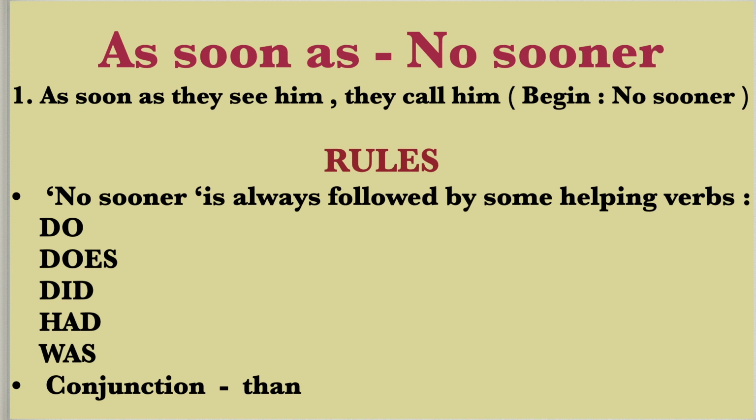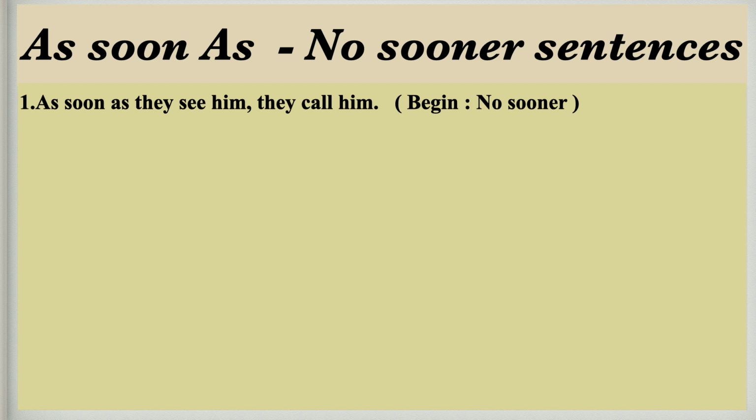How we would choose it? We will see the form of verb used in the sentence. If it is first form, like in this sentence, we will use do or does after no sooner. Here we will use do because see is without s or es. If second form of verb will be there, saw, then we will use the helping verb did. So answer of this question will be no sooner do they see him.